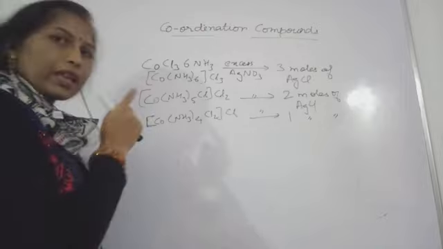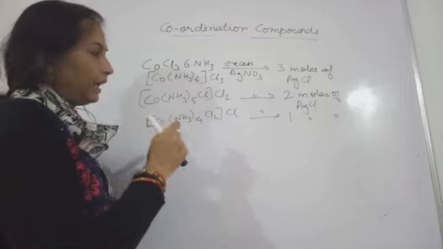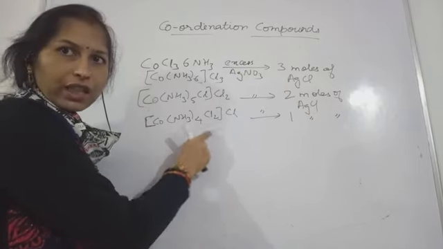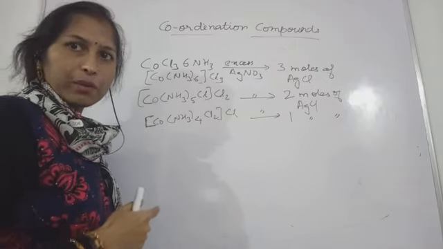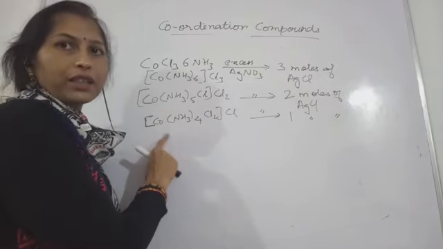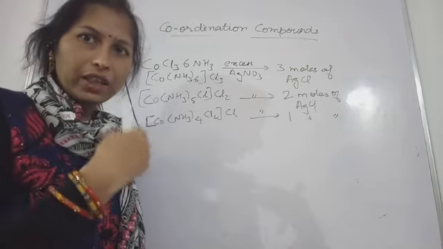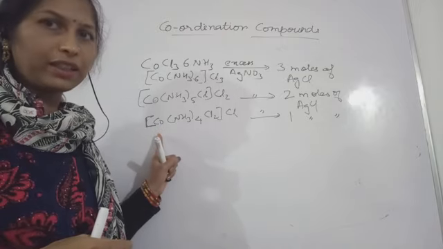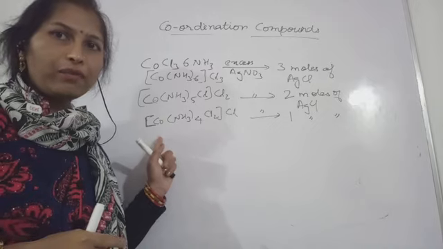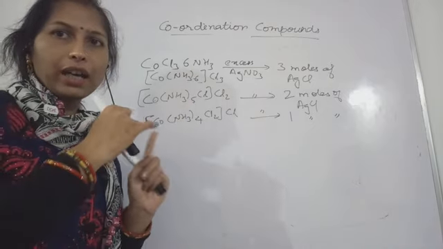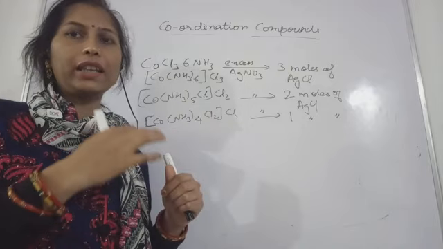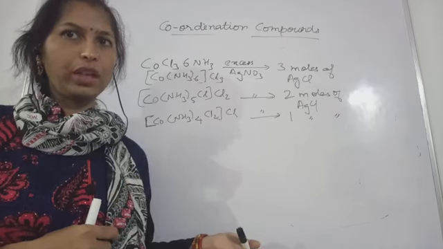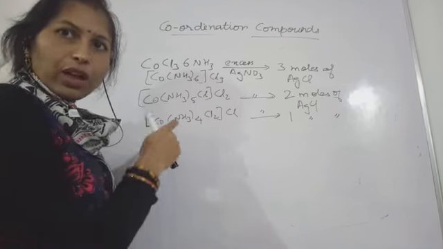So Alfred Werner said that the species enclosed in the square bracket are non-ionizable, and a different kind of bond is present here. Why are we saying a different kind of bond? Because here the metal ion is also present. We know that alkali metals and alkaline earth metals have electropositive nature, meaning they are capable of losing electrons. No doubt these metals also lose electrons.